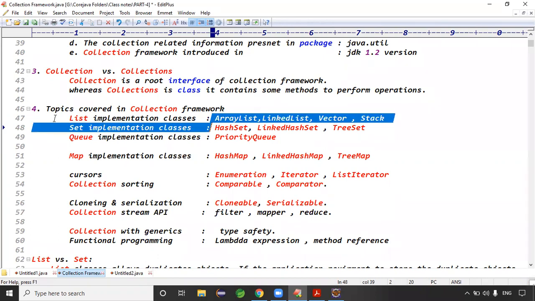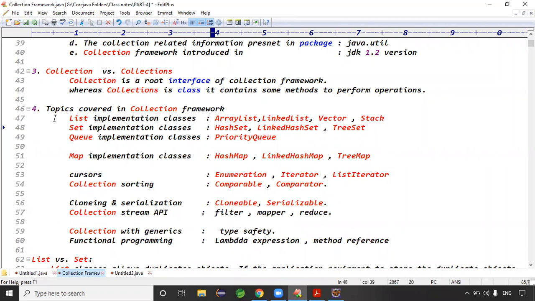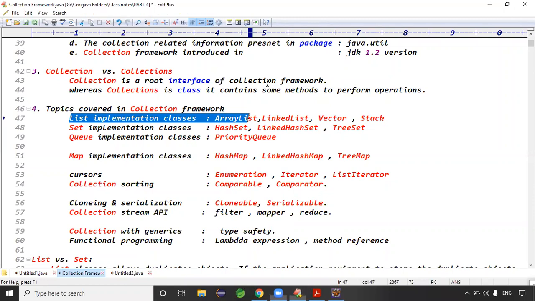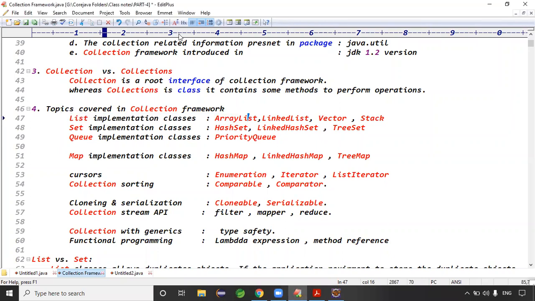What is the difference between list and set? In list, duplicates are allowed. In set, duplicates are not allowed. If the application requirement is to store the duplicates, you can go for list classes. If the application requirement is to store the unique values, then you can go for set classes, right?